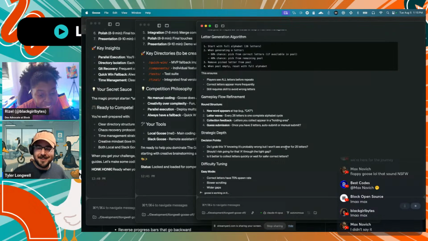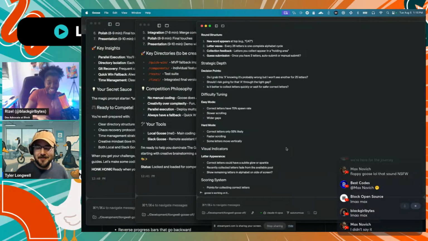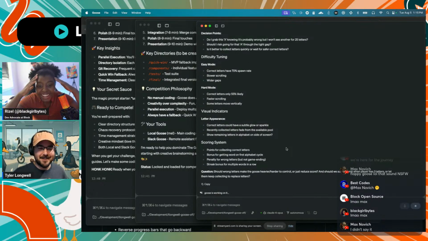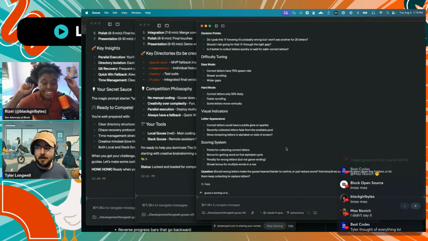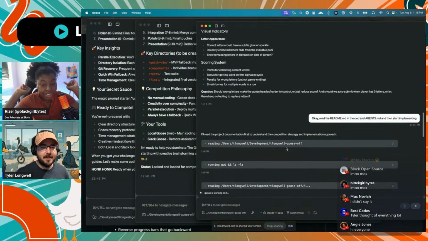I did prepare a Goose Hints file for this, actually, which we can look at. I prepared a Goose Hints file and a little agents.md file. I talked to Goose a little bit about Goose Off. I didn't know what we were going to do, obviously, but you told me some details about the format, and I talked through it with Goose, and we figured out how we'd approach it. So Goose helped you build the Goose Hints file. Goose helped me build Goose Hints. It also helped me put together a README, which I'll show you in a second.